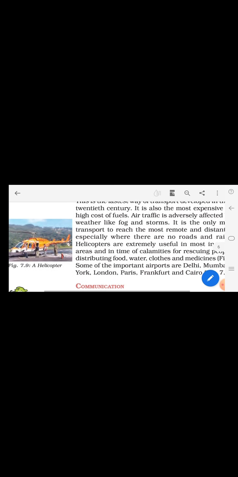Air traffic is adversely affected by bad weather like fog and storms. Even in the airways there is traffic. What kind of traffic is it? It is fog and storms. It is the only mode of transport to reach the most remote and distant areas, especially where there are no roads and railways. We can use the helicopter where there is no road transport also. Remote areas we can reach easily by airways.